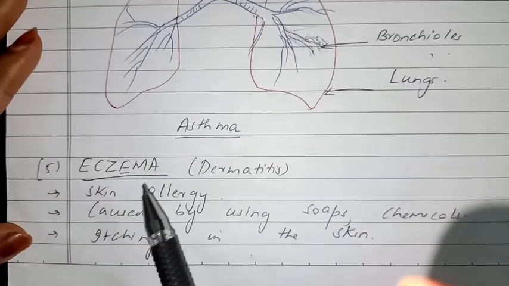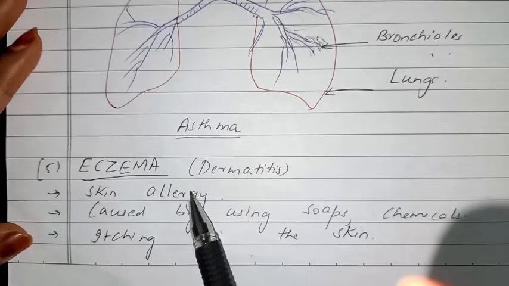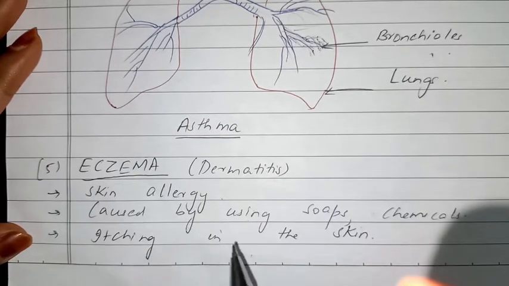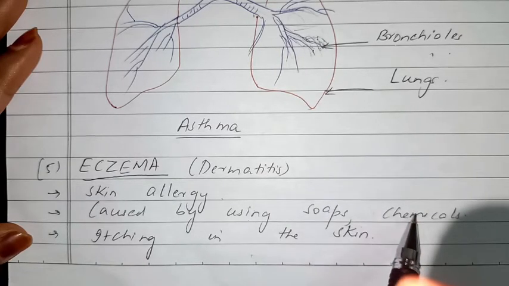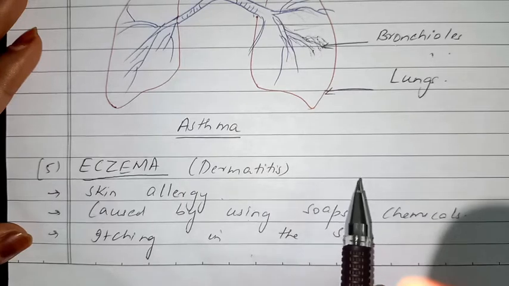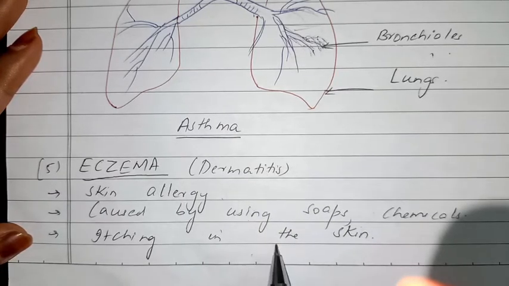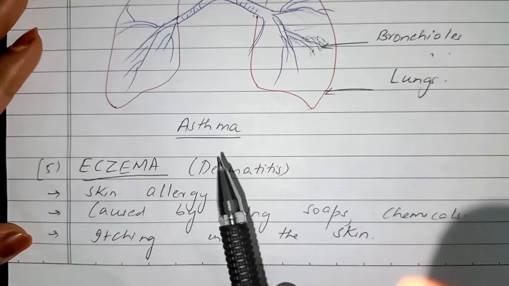Number 3 is eczema or dermatitis. It is a type of skin allergy, and how is it caused? It is caused by using soaps and certain chemicals to which a person is allergic. What happens in eczema? Itching in the skin. Our skin becomes red and it becomes itchy.